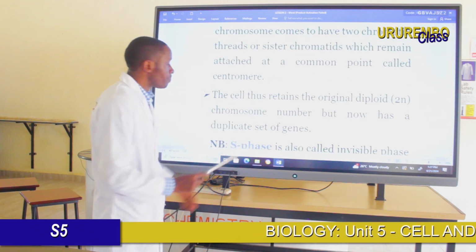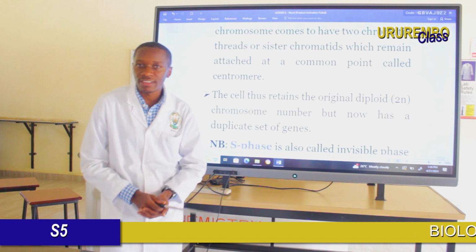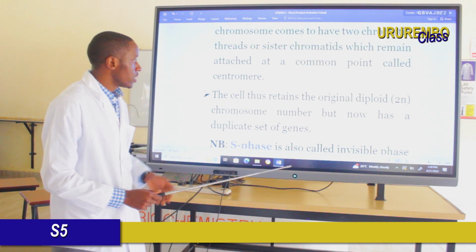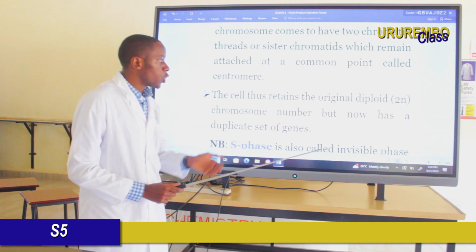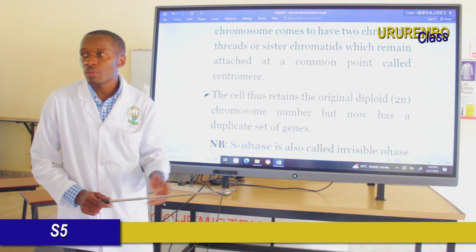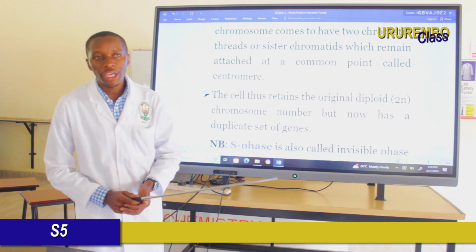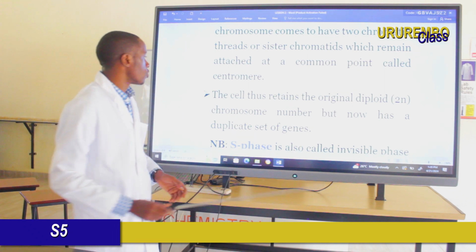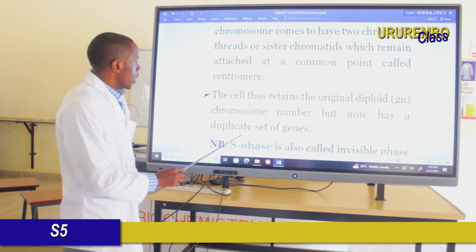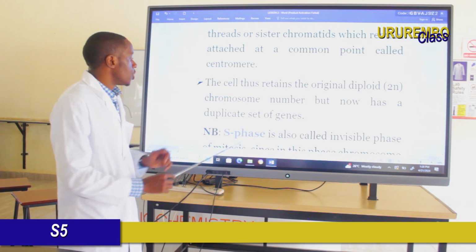Let's continue. Next, a characteristic found in the synthesis phase: the cell remains the original diploid, meaning that even though there is duplication of chromosomes, it remains diploid with the full number of chromosomes, and now has a duplicate set of genes.